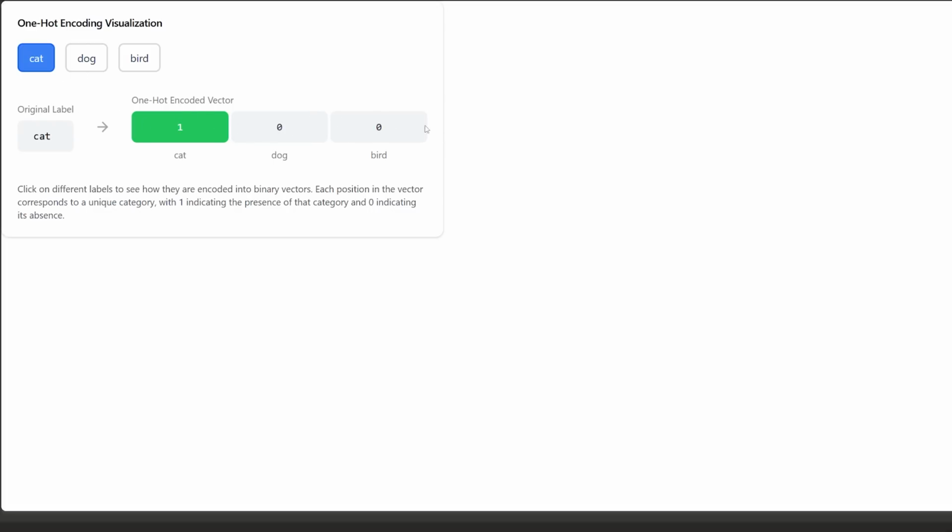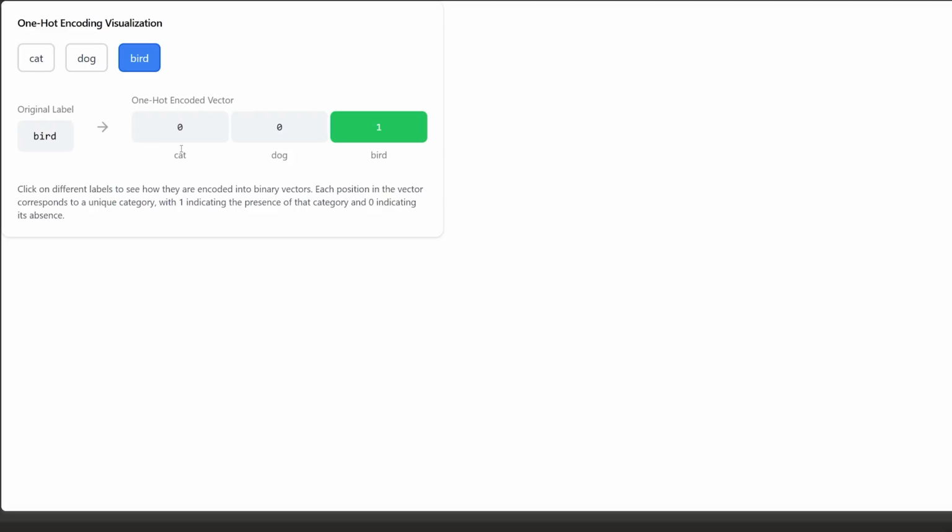So in this particular example, if our label is supposed to be cat, then the one hot encoded vector will just be 1, 0, 0. The first one is 1 because the first index is for cat, the first class that we have here. And so for dog, it'd be 0, 1, 0 because the second element corresponds to the dog class. And then for bird, it'd obviously be 0, 0, 1. And that's it. That's literally all there is to one hot encoding.